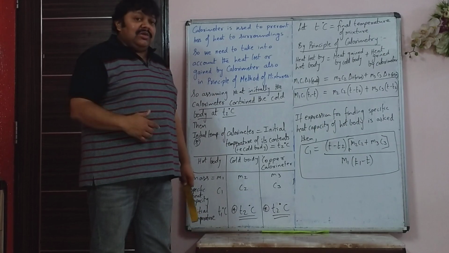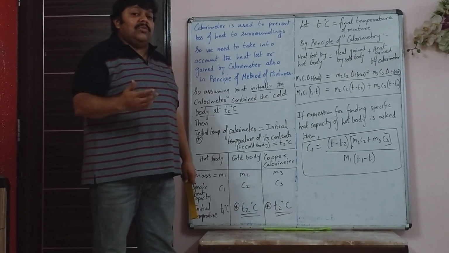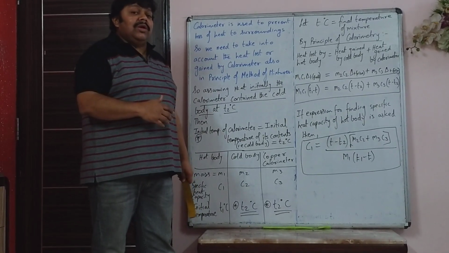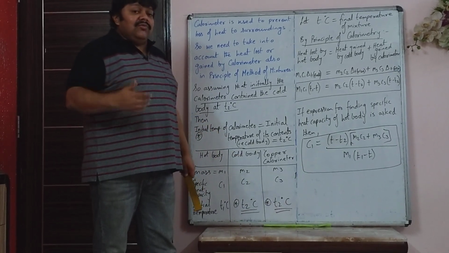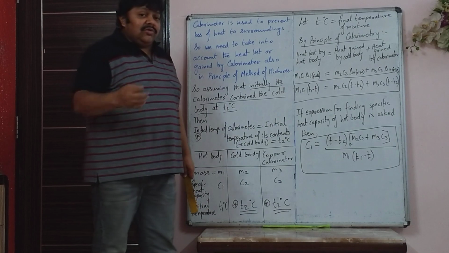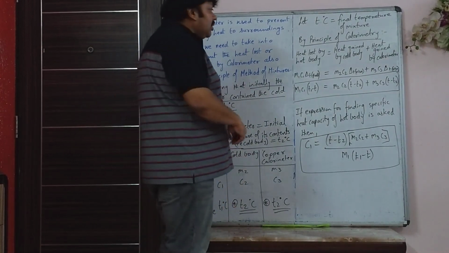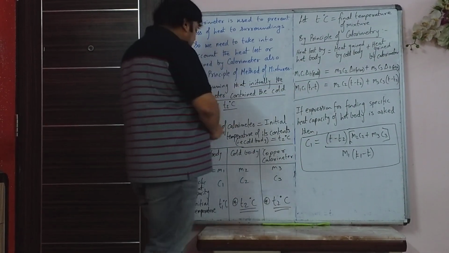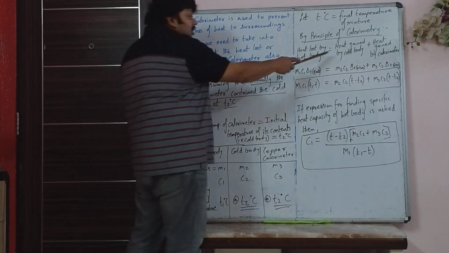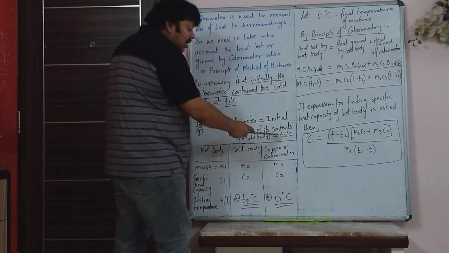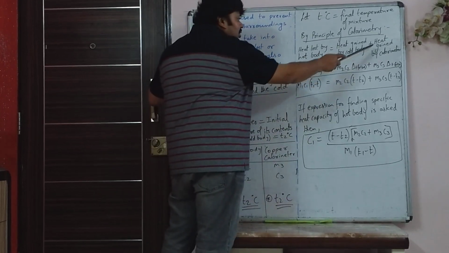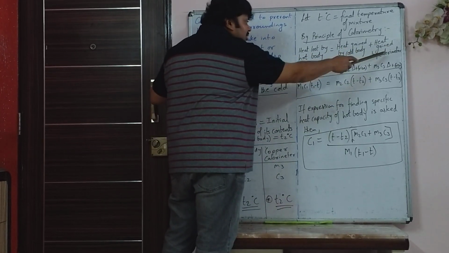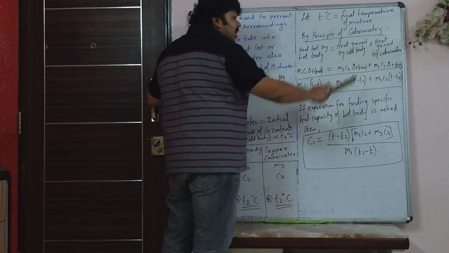Heat exchange is based on the principle that heat lost by the hot body is equal to heat gained by the cold body, and this happens till all of them attain the same final temperature, assuming no heat is lost to the surroundings. So heat lost by the hot body will be equal to heat gained by the cold body and heat gained by the calorimeter. Now it is not just the cold body; both of them were at the same temperature, so both will gain heat.